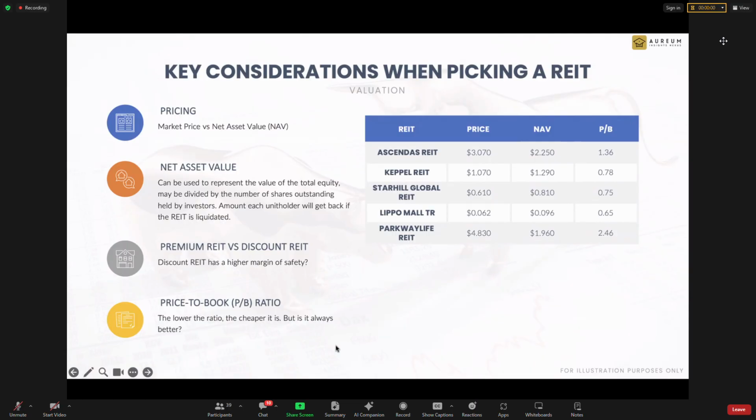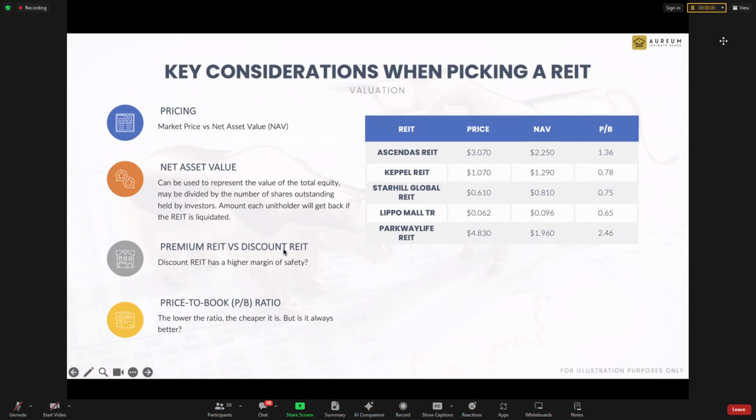But if they can drop even to 1.3, 1.5, you don't expect them to go to 1, it's a good buy already because they'll bounce up on that. So that's how you look at price to book at a premium and the discount. Please don't aim for "I have one cheap REIT". There is cheap for a reason. So that's how you look at price to book.